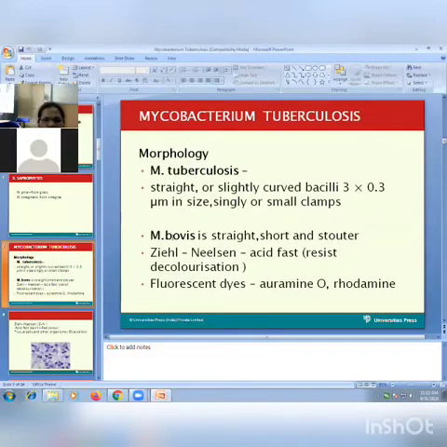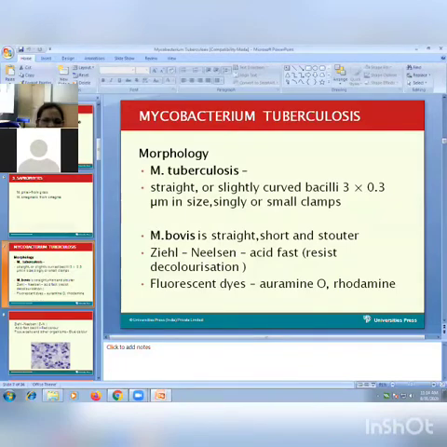That procedure you might have seen, or we will study it in practical. With the Zn staining, these organisms are seen as straight or slightly curved bacilli with 3 micrometer length and 0.3 micrometer breadth. They are arranged singly or in small clumps depending upon the severity of the disease. This is the morphology of Mycobacterium tuberculosis.